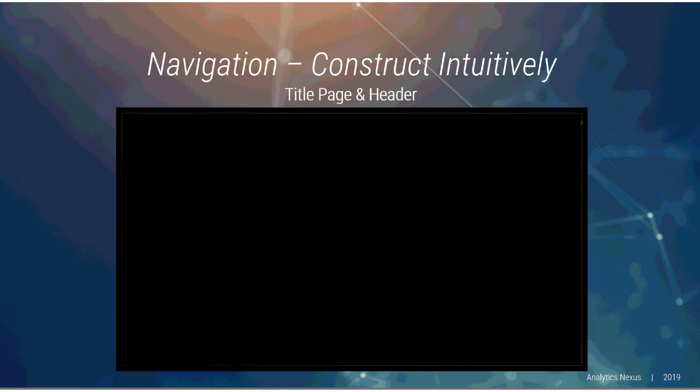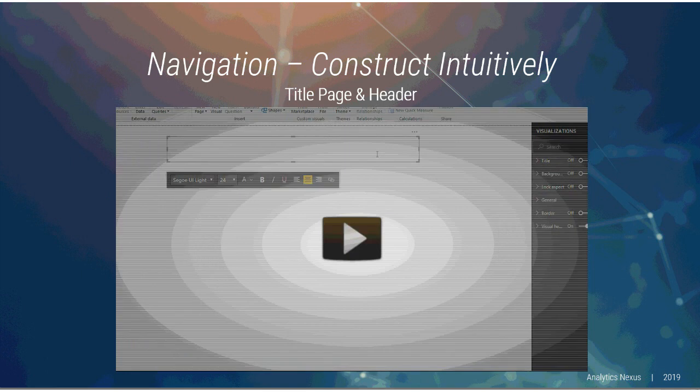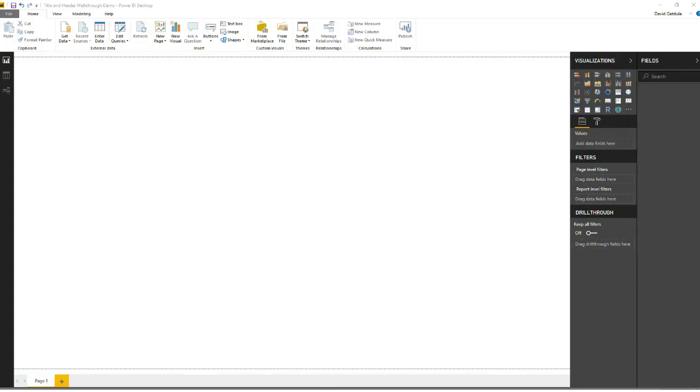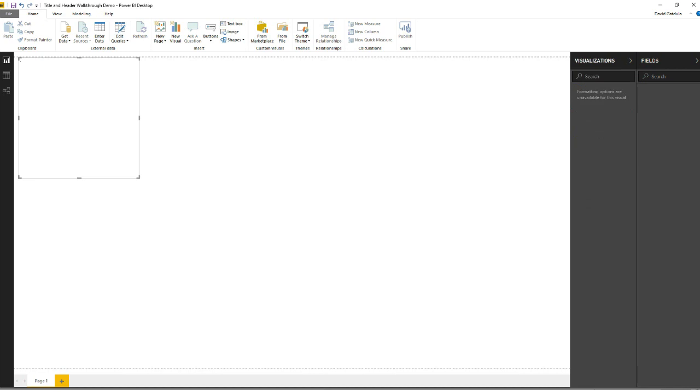So let's talk about the title page and the header. We're going to actually go through some of this live. I have some of it built already, but we can figure this stuff out together. So I've opened up Power BI Desktop. This is just a blank report, and the first thing I like to do is insert a text box for the title and format it as such, and I can show you how to do that.